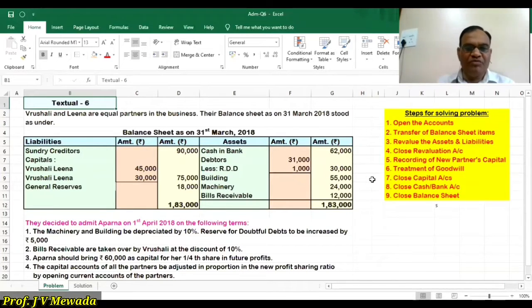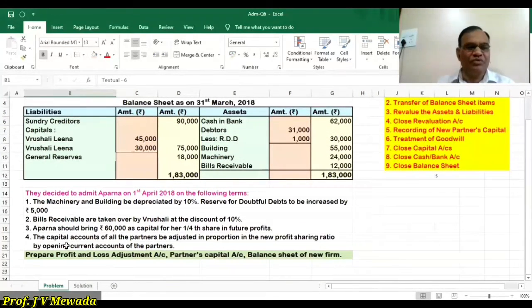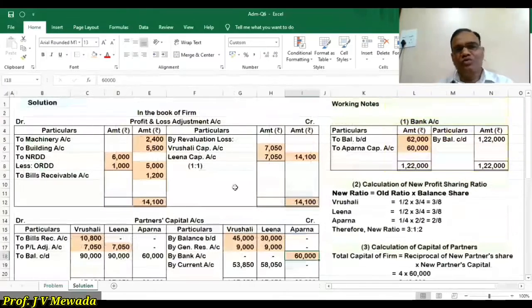Close the capital account, but before we close the capital account we have to see adjustment number 4. The capital accounts of all partners are adjusted in the profit sharing ratio. So we calculate the profit sharing ratio. For Vrushali and Lina, the old ratio is half-half because both are sharing equally. And the new partner is given 1/4 share, so 3/4 is the balance. So the new ratio of Vrushali is 3/8, Lina is also 3/8, and Aparna 1/4 will equalize by multiplying 2 by 2. So it will be common, 3/3/2. The new ratio is 3:3:2.